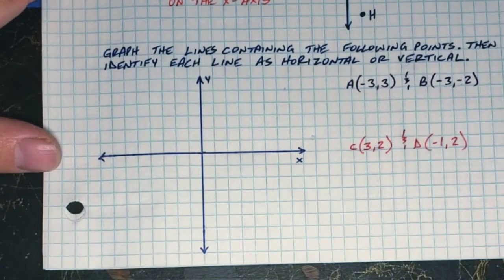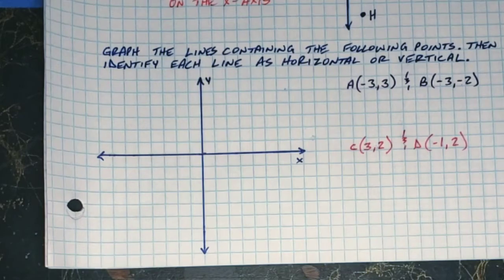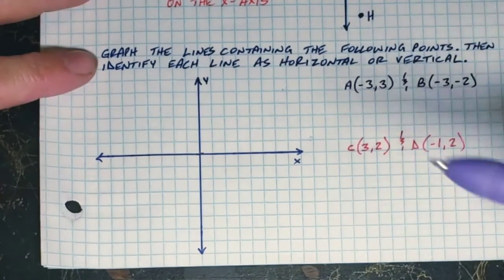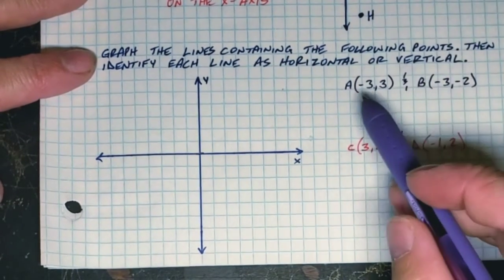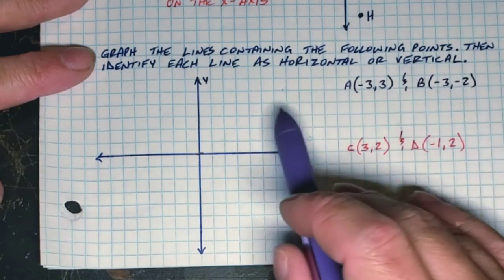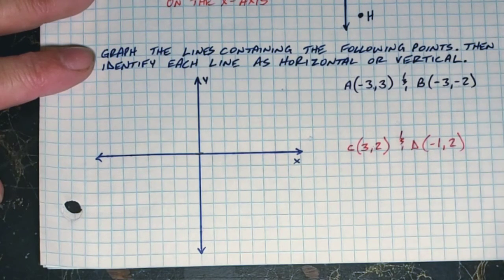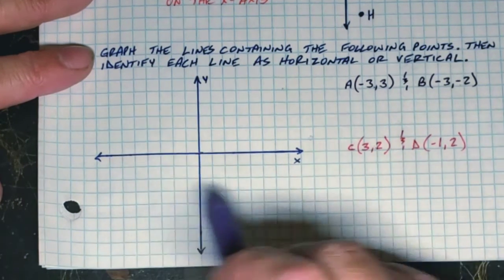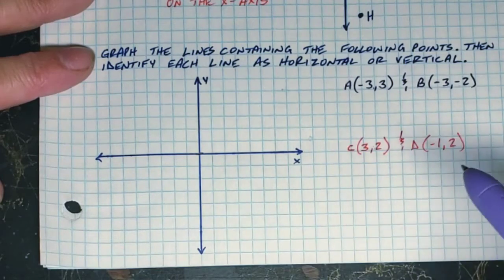All right, I need to be able to give you 2 points in a plane, and you tell me if the line that contains those 2 points is a horizontal or a vertical line. Let me show you what I'm talking about. The first 2 points that we have are A and B. A is at (-3, 3) and B is at (-3, -2). And I want to know, if I drew a line through those 2 points, would that line be parallel to the x-axis? Would it be horizontal? Or would it be parallel to the y-axis? Would it be a vertical line?